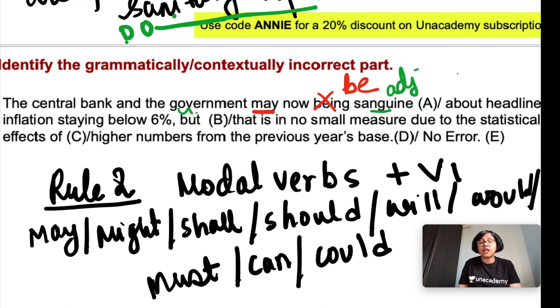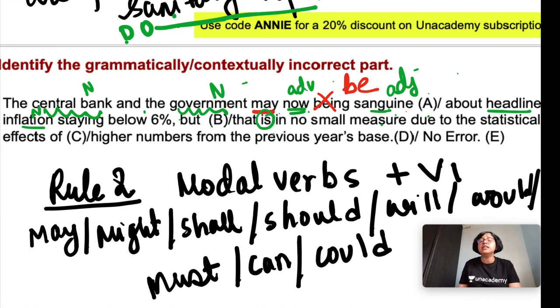Adjective for the noun government and central bank. Okay, the central bank and the government may now be sanguine. Now is an adverb. Be sanguine about what? About headline inflation. So headline inflation is a noun, staying below 6%. But that is in no small measure. What is in no small measure? The inflation. Here we are talking about the inflation.